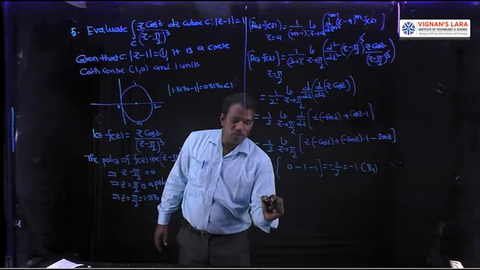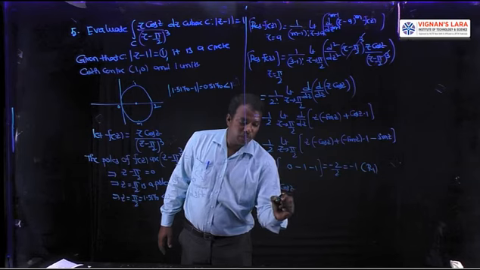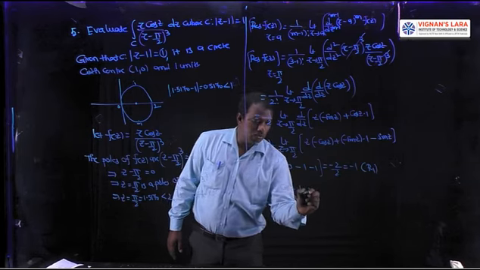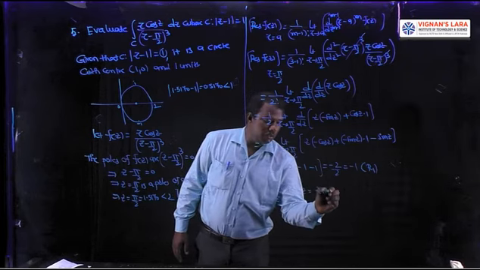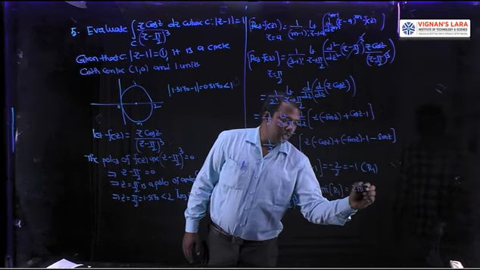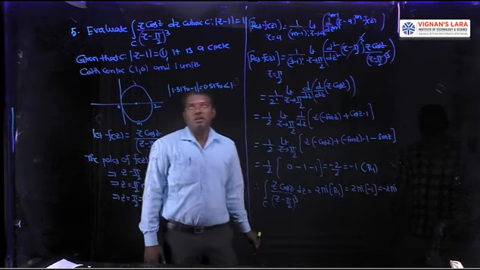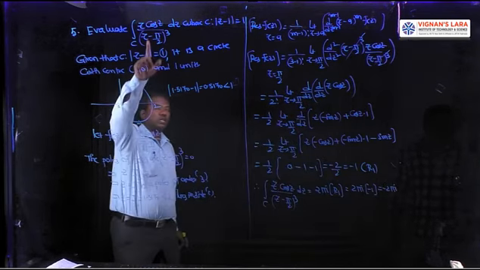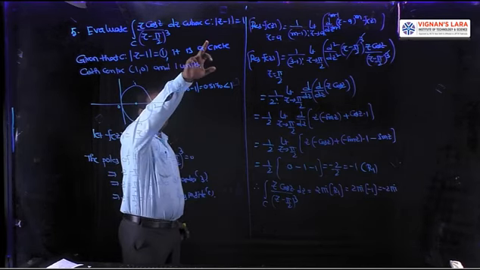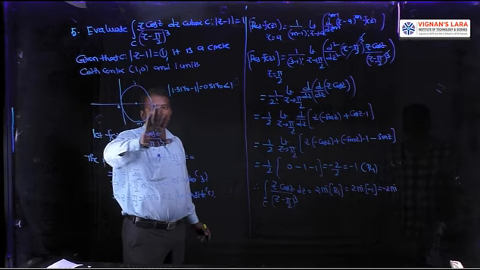Then the integral over C of z cos z by (z minus pi by 2) whole cube dz is, by Cauchy's residue theorem, 2 pi i into R1, that equals 2 pi i into minus 1, which is minus 2 pi i. That is the value of the given integral. Once again, here the circle is mod z minus 1 equal to 1, circle center (1, 0), radius 1 unit.